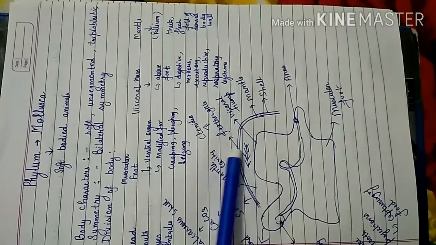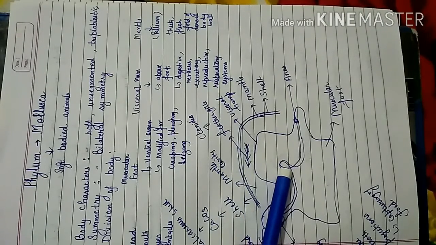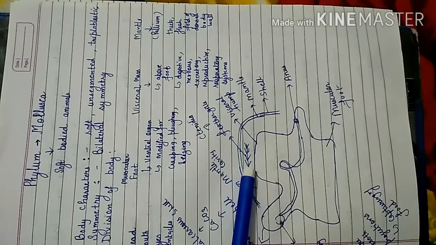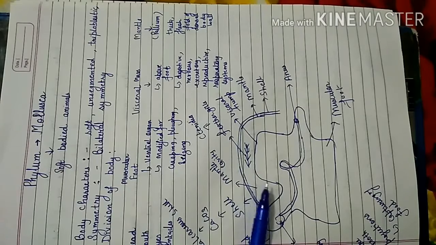This is the mantle. The space between the mantle and visceral hump is known as mantle cavity. This is the head. Then it extends into visceral mass. Then this is the mantle. Mantle is above the visceral mass.